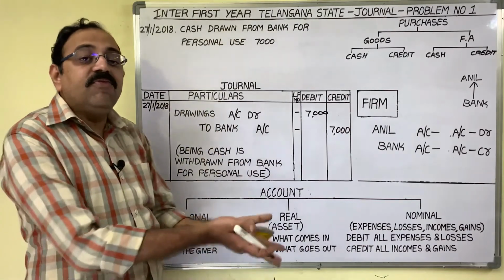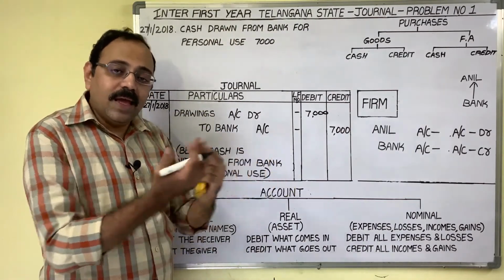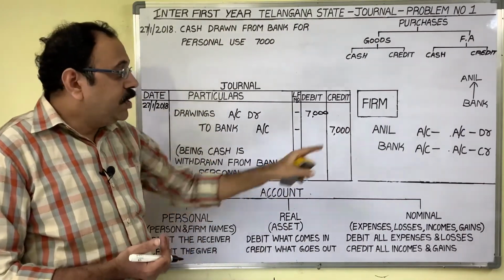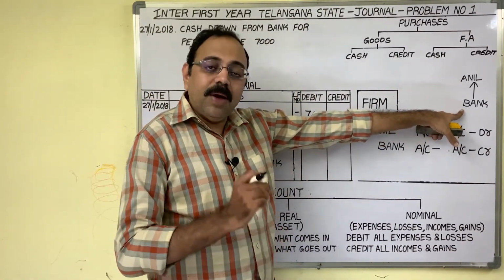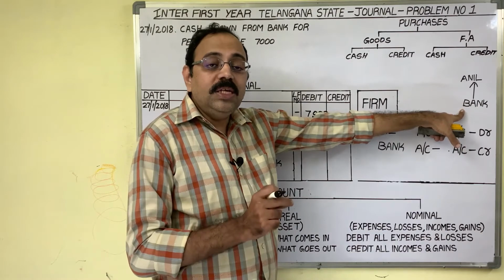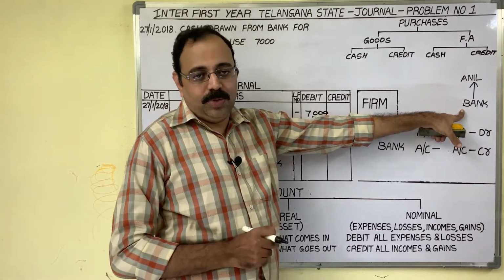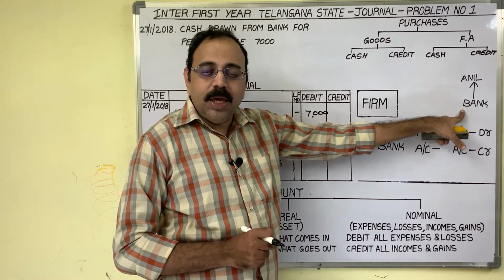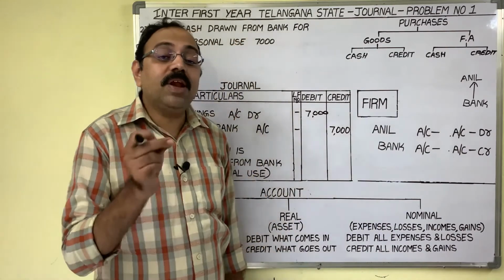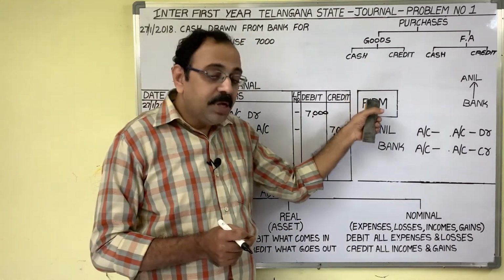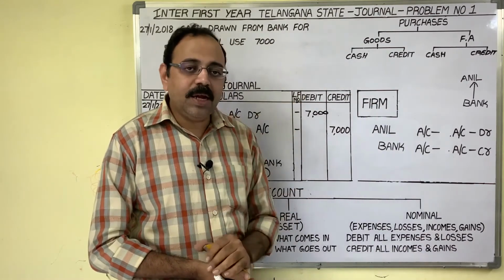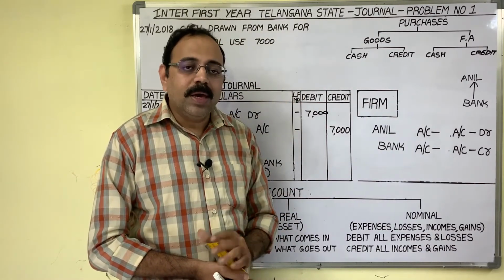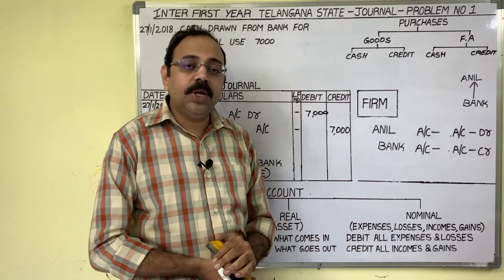Drawn means withdrawing, taking. The firm is maintaining a bank account, and from the bank an amount is taken for personal use. Now tell me, who can take the money from the bank or from the business for personal use? Can an employee take that amount? No. Can labor take the amount for personal use?